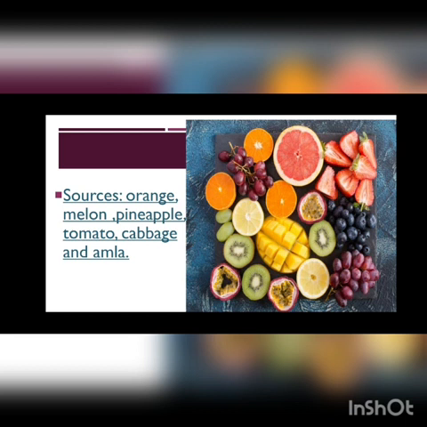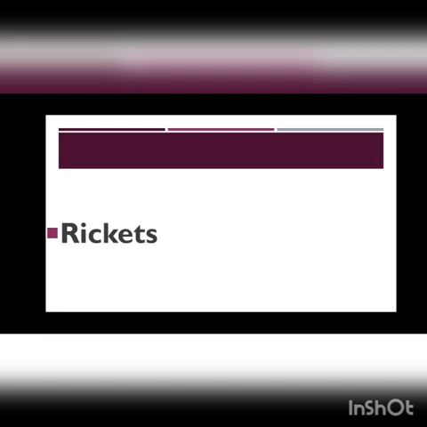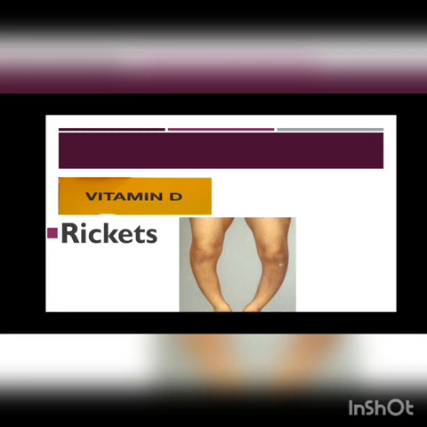Now the next one is rickets. Rickets is caused due to deficiency of vitamin D. And what are the signs or symptoms of this disease? The bones become very soft and bent.